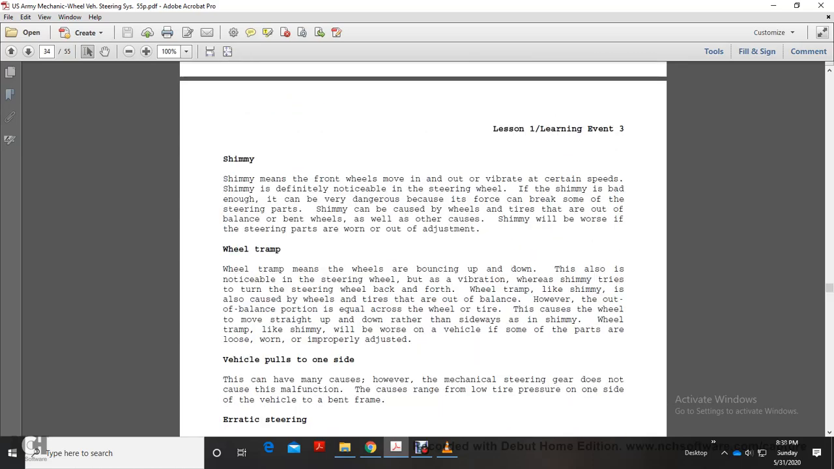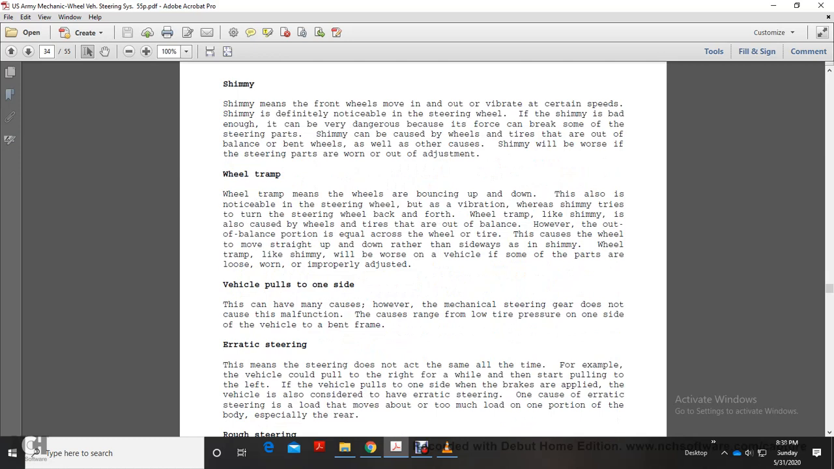Shimmy means the front wheels move in and out, vibrating at certain speeds with a noticeable vibration in the steering wheel. Shimmy is bad enough and very dangerous because its force can break some of the steering parts. Shimmy may be caused by wheels and tires that are out of balance, and by bent wheels as well. In other cases, shimmy will be worse if the steering parts are worn or out of adjustment.